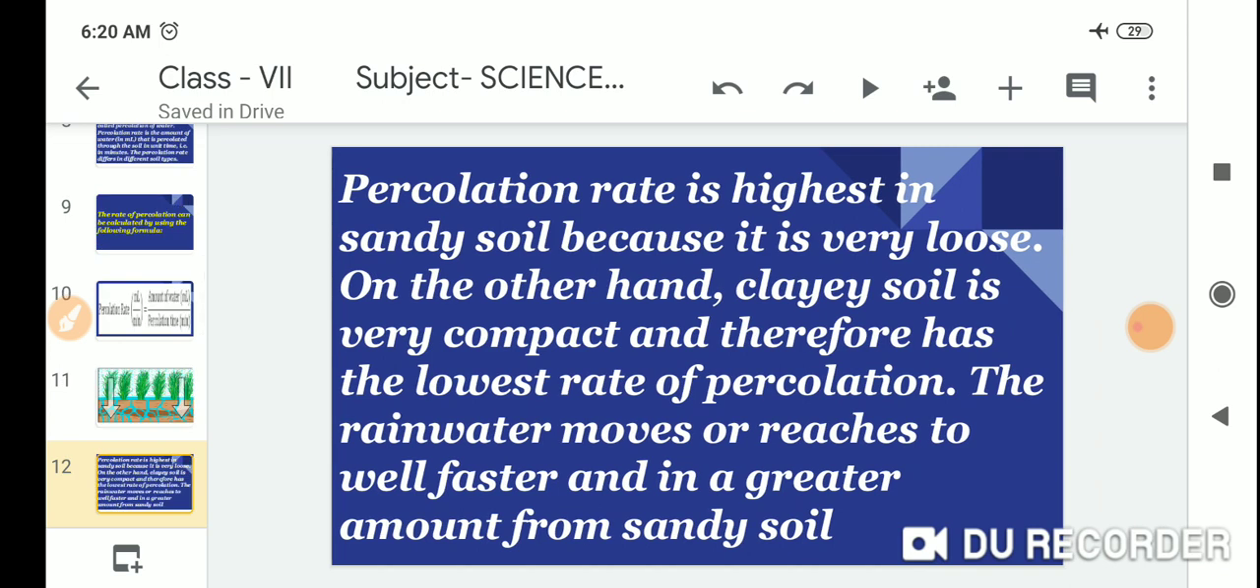Percolation rate is the highest in sandy soil because it is very loose. On the other hand, clay soil is very compact and therefore has the lowest rate of percolation. The rainwater moves or reaches the well faster and in a greater amount from sandy soil.